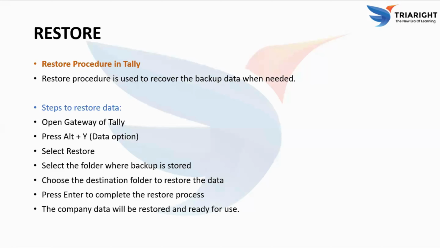Next, we select the restore option. After that, we choose the folder where the backup is stored, such as a pen drive, USB, or any other location where we previously saved the backup. Then we select the destination folder, which is the location where the data will be stored in the system. After selecting the folder, we press enter to start the restore process.